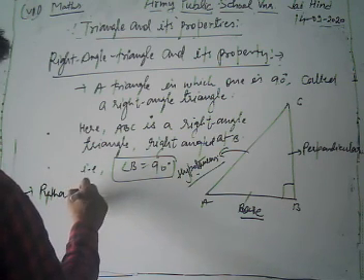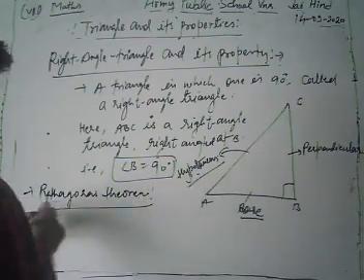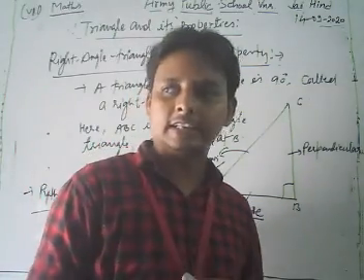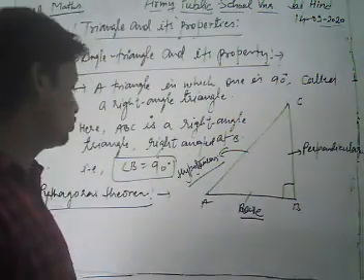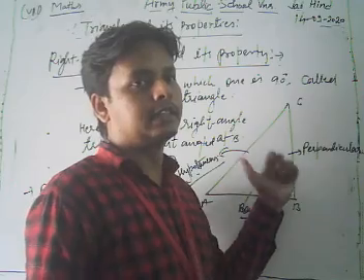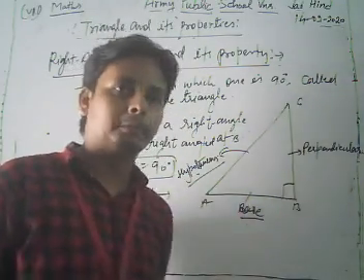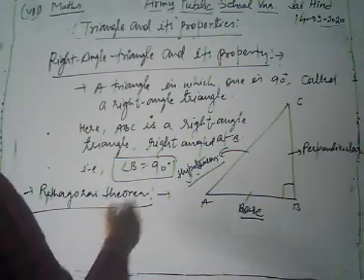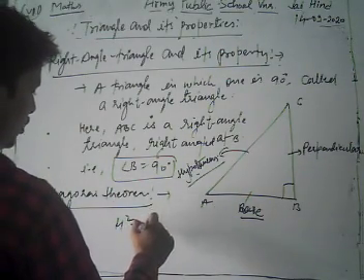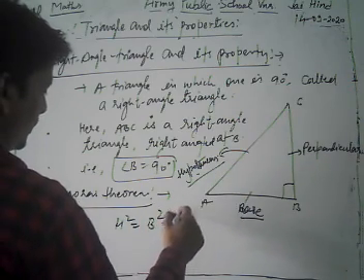Pythagoras theorem. Dear student, the Pythagoras theorem is related to a right angle triangle. According to Pythagoras theorem, the square of its hypotenuse is always equal to the sum of the square of its base and its perpendicular. Means that the square of hypotenuse is equal to the square of its base plus the square of its perpendicular.